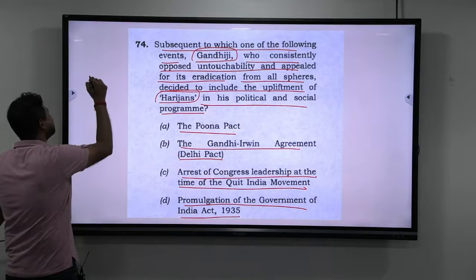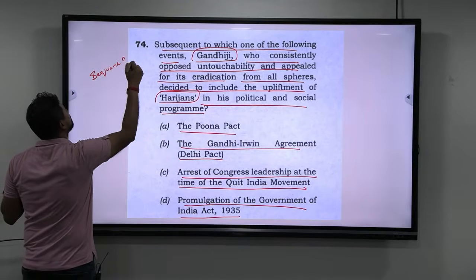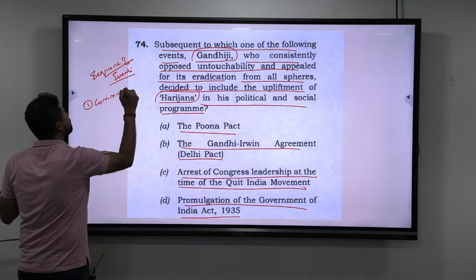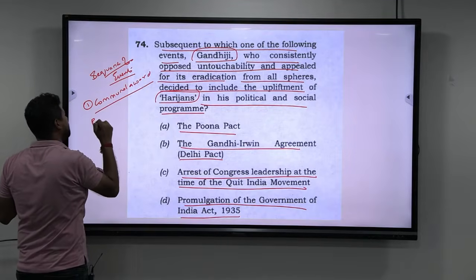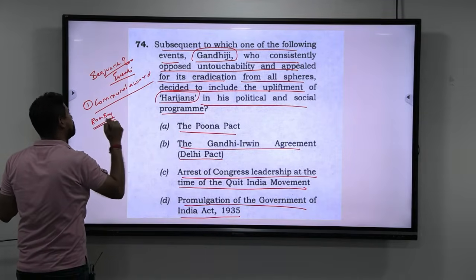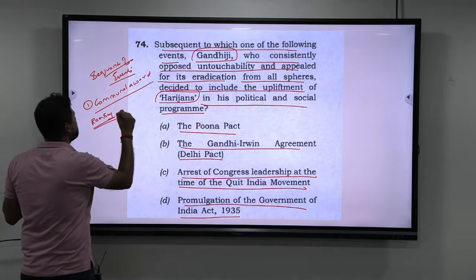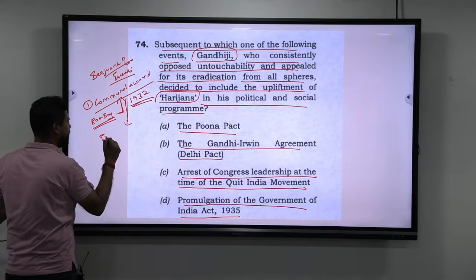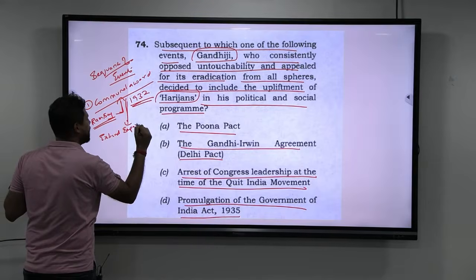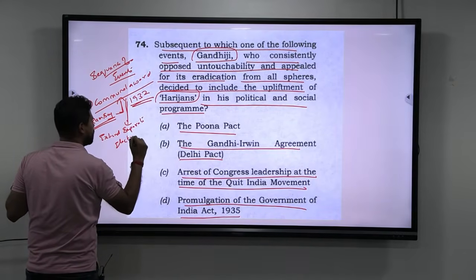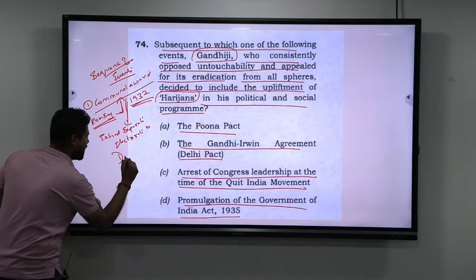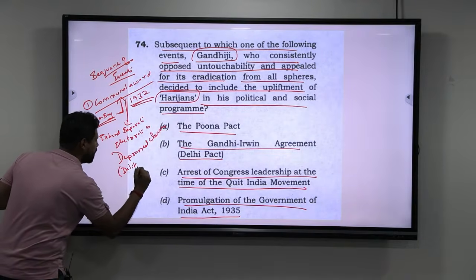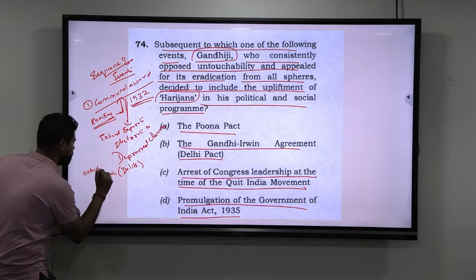So I told you, understanding the sequence of events is very, very important. Okay, so understand that there was something called the communal award. This communal award was given by Ramsay MacDonald, who was the British Prime Minister at that point of time. Ramsay MacDonald gave the communal award in the year 1932. What this communal award does is extend separate electorate to many classes, but one such class is the depressed classes. And depressed classes are nothing but Dalits. Dalits are the ones who are subjected to untouchability.